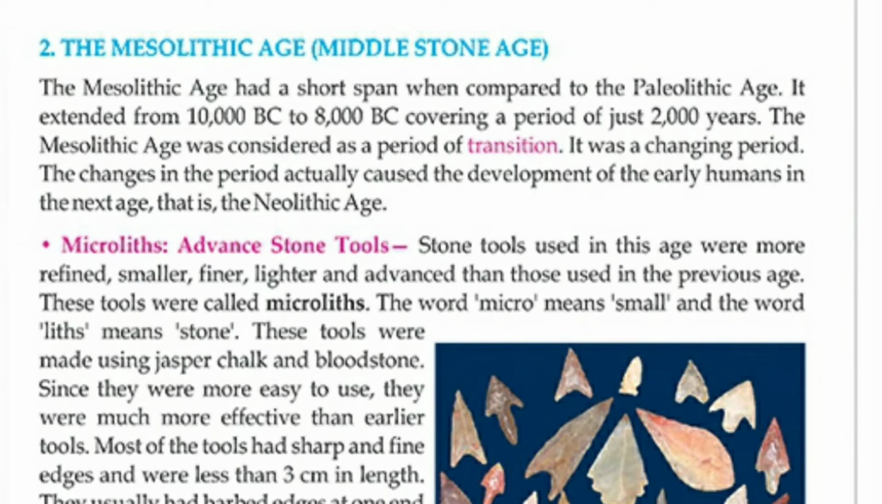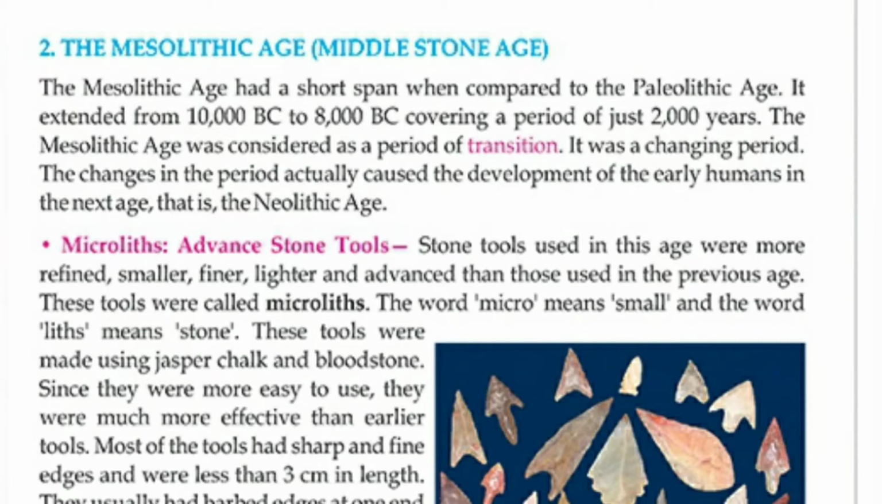Those tools were called microliths. The word micro means small, and the word lith means stone, as we know earlier. These tools were made using jasper, chalk, and bloodstone. Since they were easy to use, they were much more effective than earlier tools.